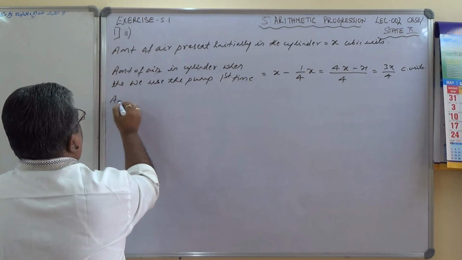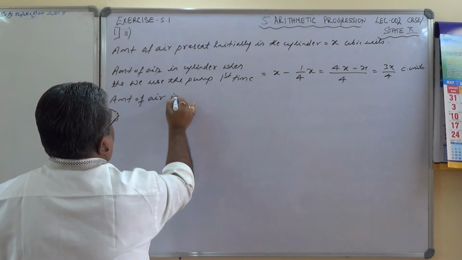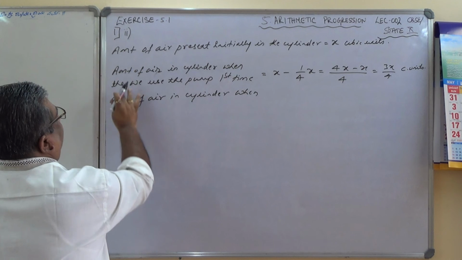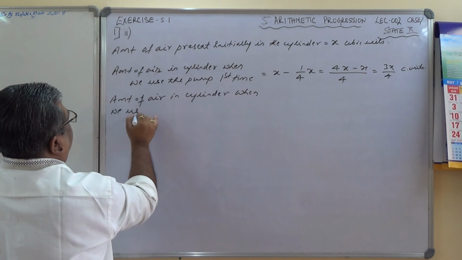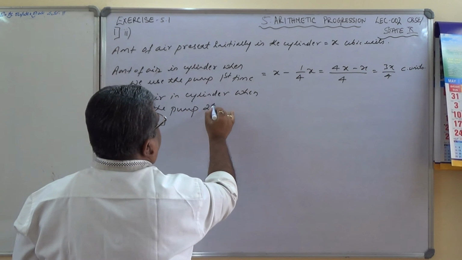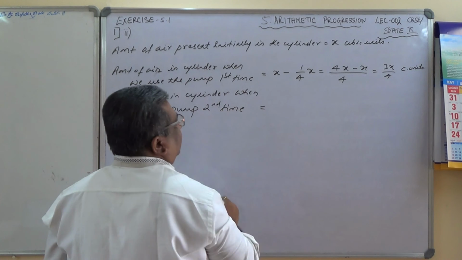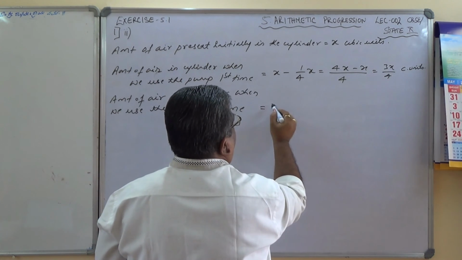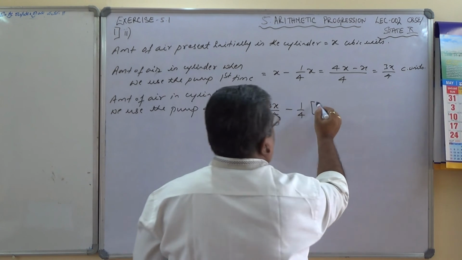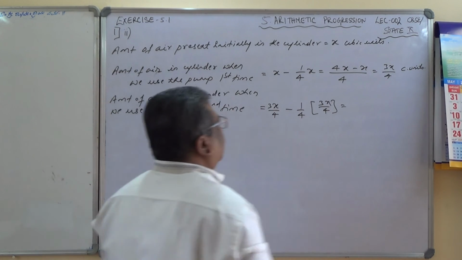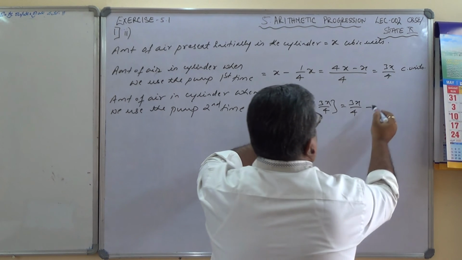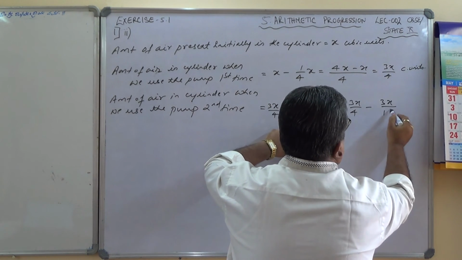Now next, amount of air in the cylinder when we use the pump the second time equals, what is present already? 3x by 4 units is present, minus 1/4 of this volume that is removed, which equals 3x by 4 minus 3x by 16.